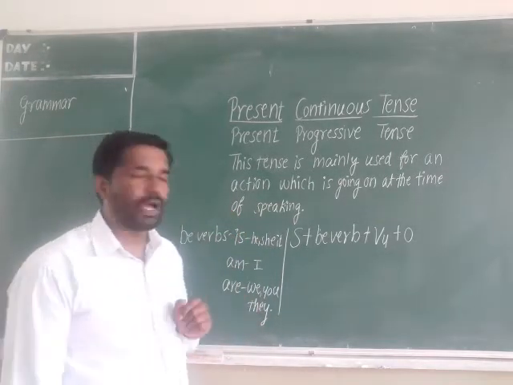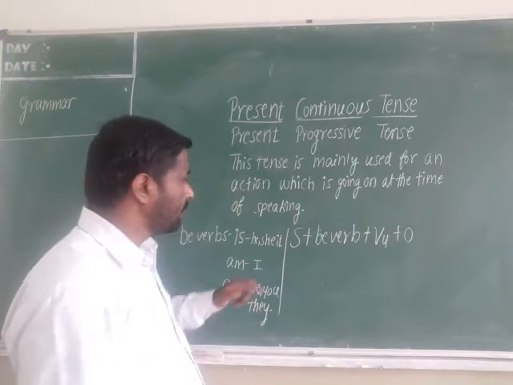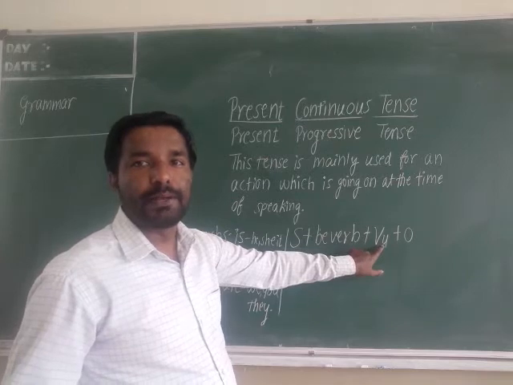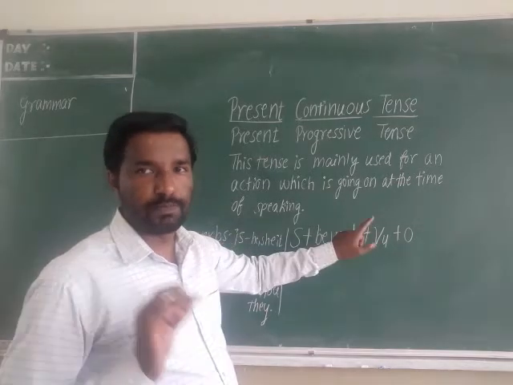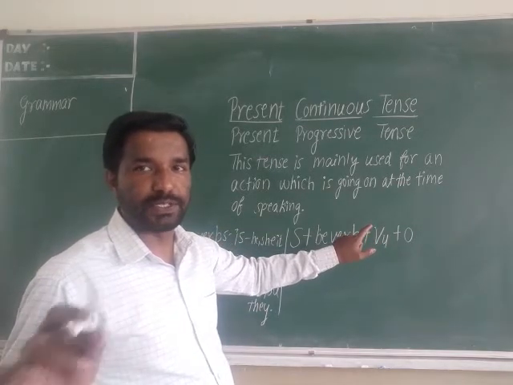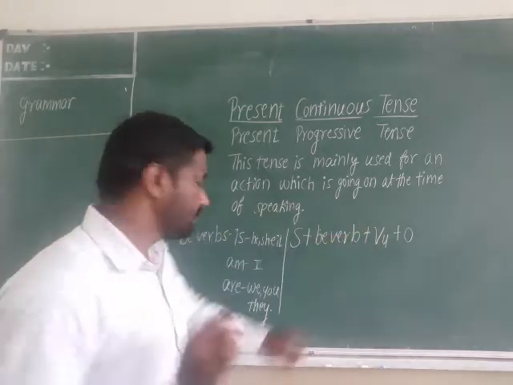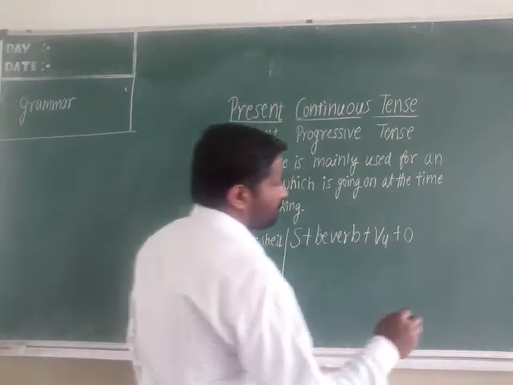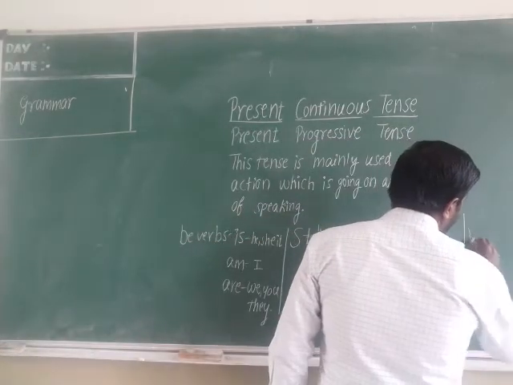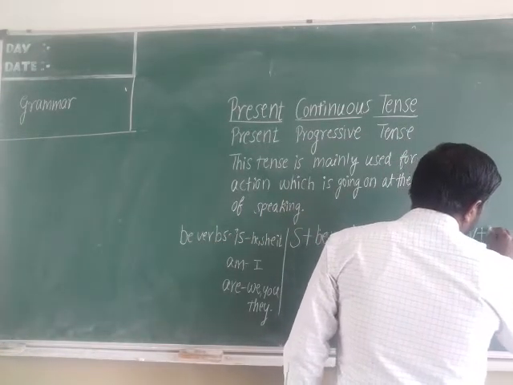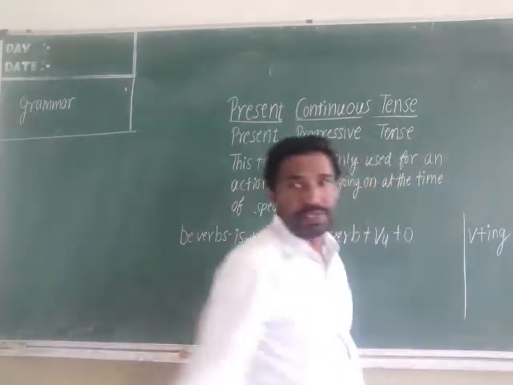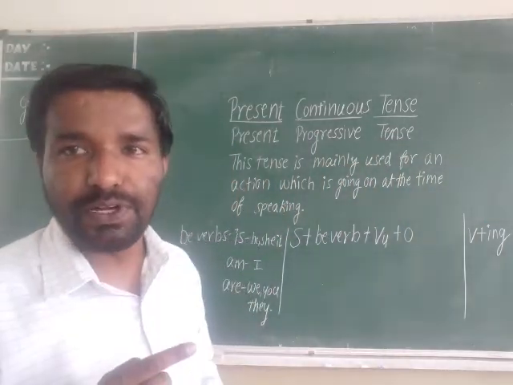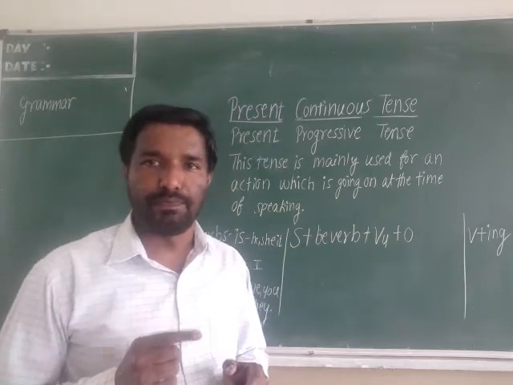Then what is this V4? Already I have told you. Present participle form. Present participle form means verb plus ing. Verb plus ing form is called V4 form.